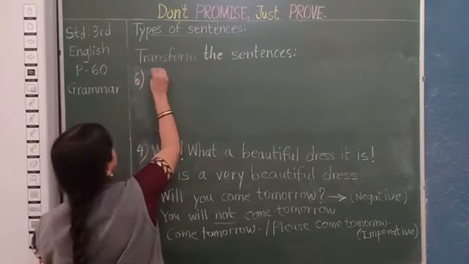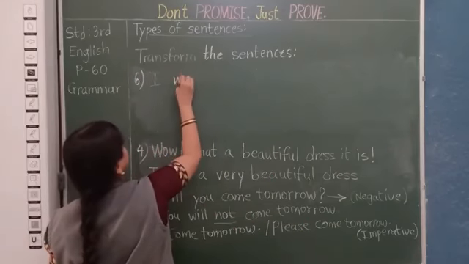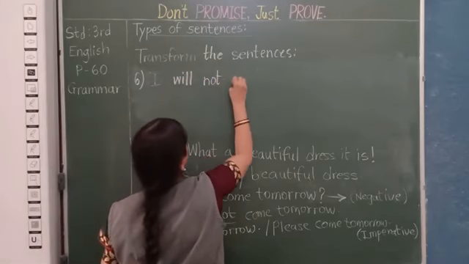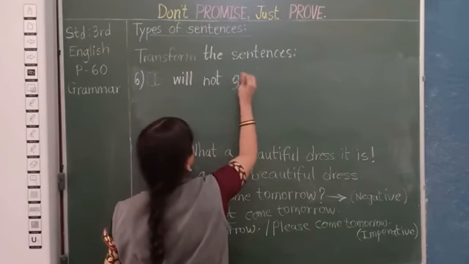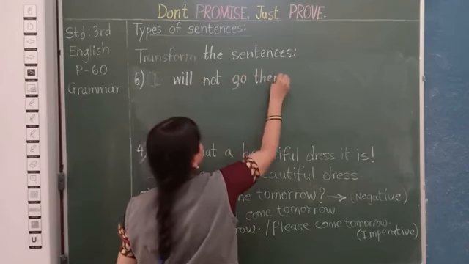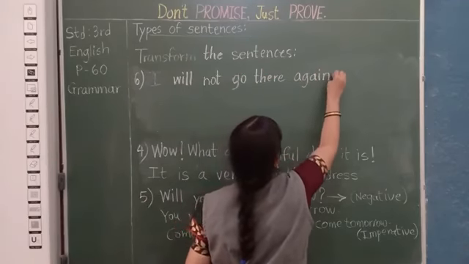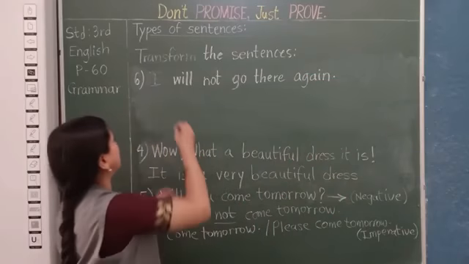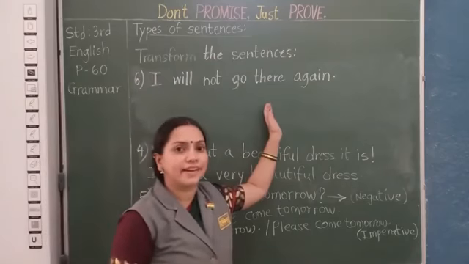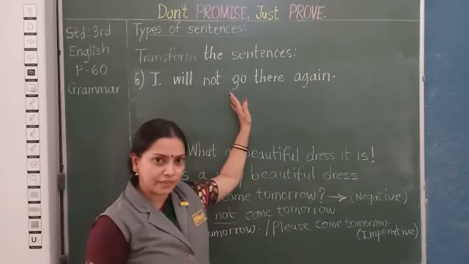Okay, the sentence is I will not go there again. So, what type of sentence is this? This is declarative. Okay, and of course not is used, so it is negative.